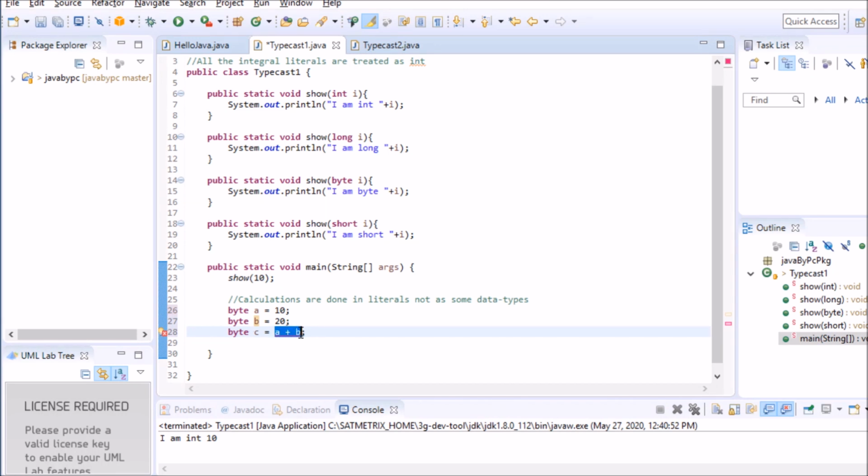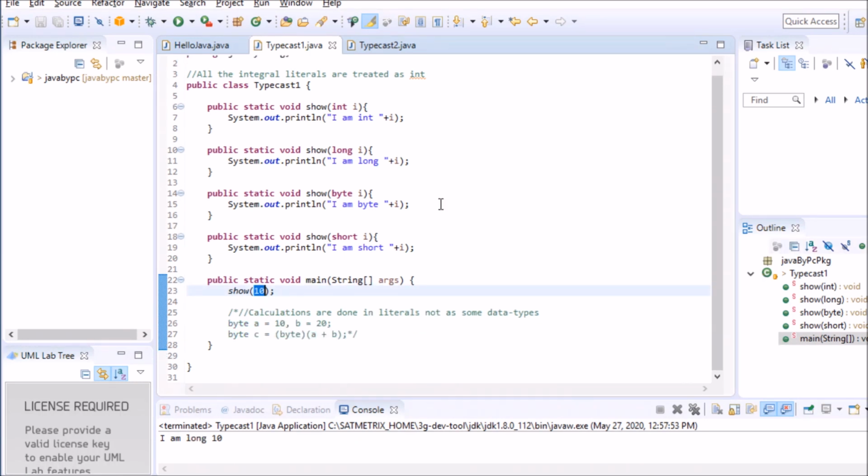That's why it's giving me a compilation error. So let me typecast it to byte. Now it's fine. I have typecasted the int result into byte. We'll see what is typecasting in detail now.